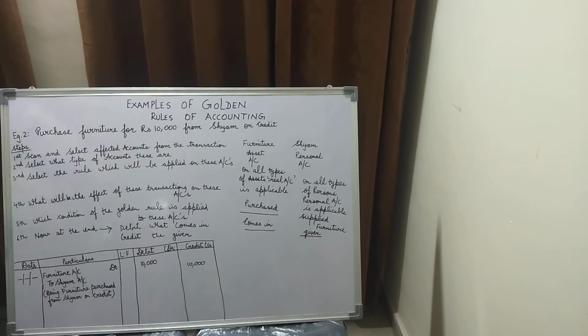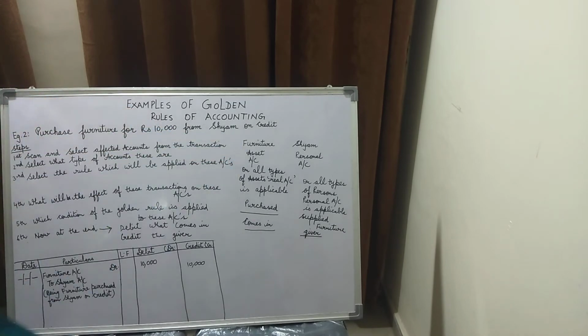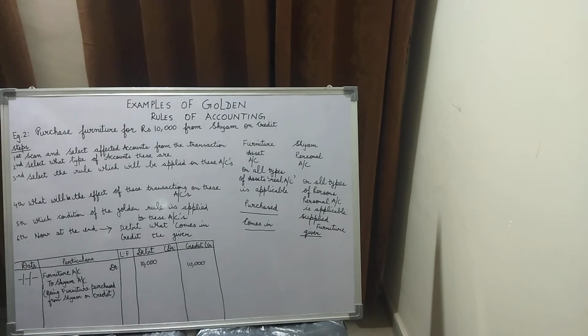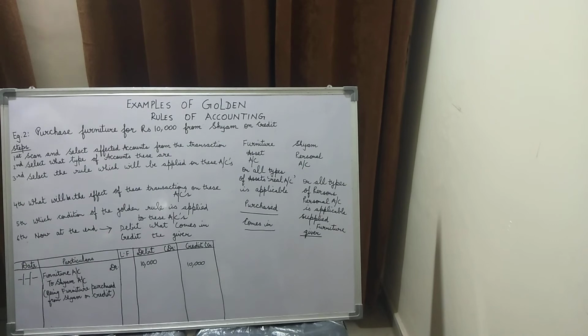So children, over here, scan and select affected accounts from transaction. The accounts are furniture and Sham. The second step says that select what type of accounts these are. So furniture, as we know now, is an asset. So the type of account is an asset account. And when we talk about Sham, children, Sham is a personal account because Sham is a natural person. We covered in our last day video that all the natural persons are part of the personal account.